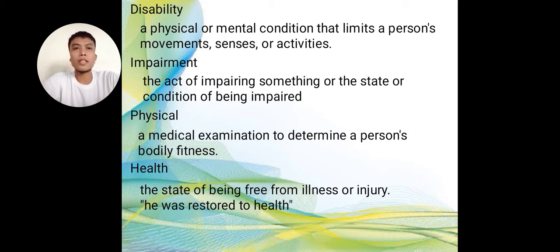Impairment is the act of impairing something, or the state or condition of being impaired. Impairment is, sa Tagalog, kapansanan. Then, physical: a medical examination to determine a person's bodily fitness. And lastly is health. Health is the state of being free from illness or injury. He was restored to health.